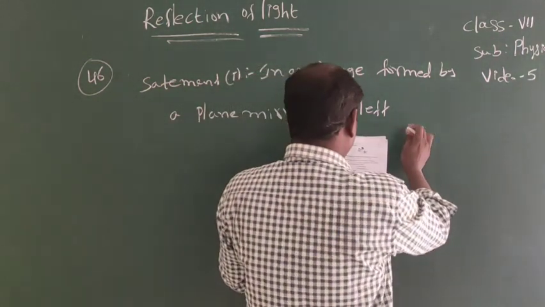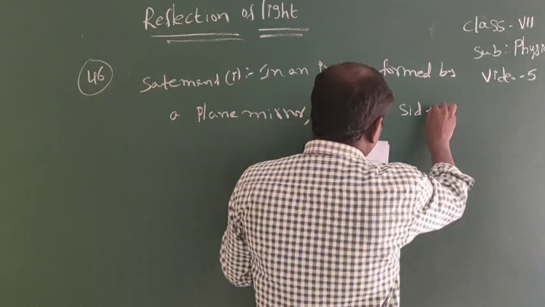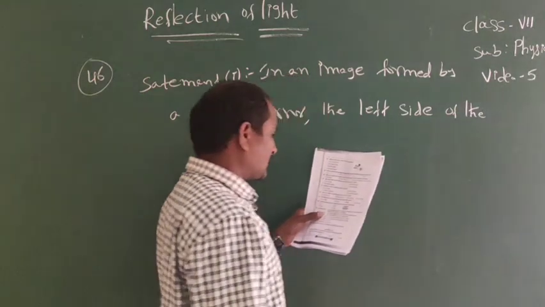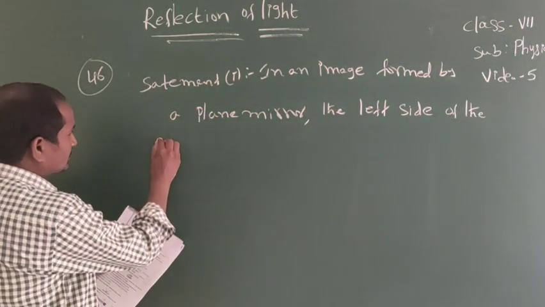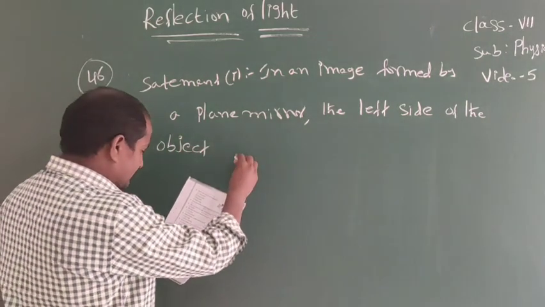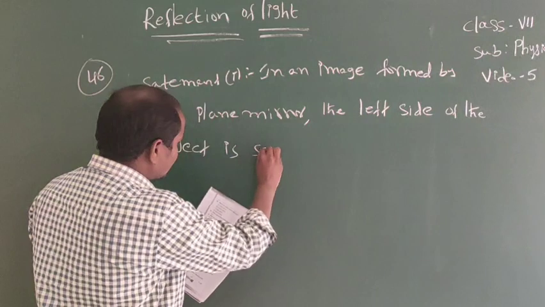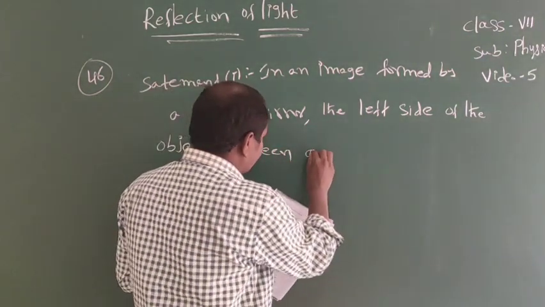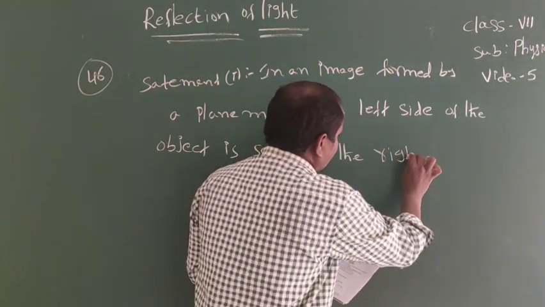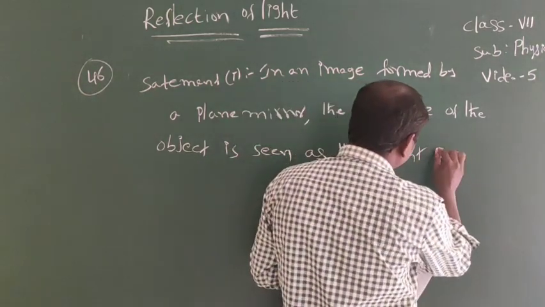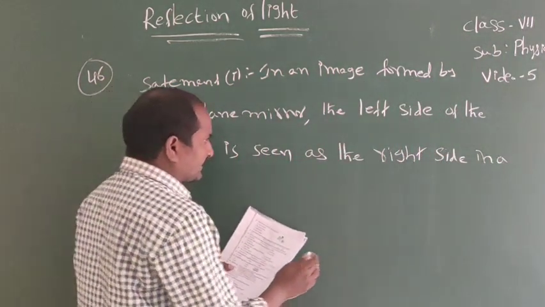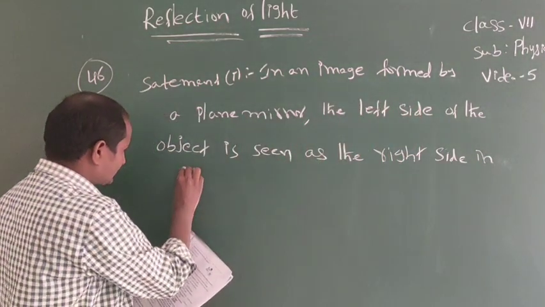The left side of the object is seen as the right side in the image.